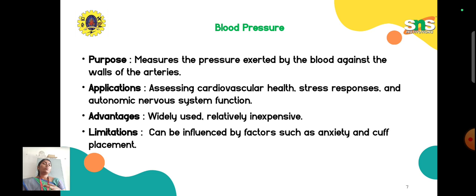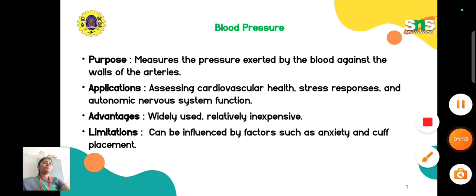Anxiety is also one of the reasons. Without any knowledge, there may be some reason for the BP to shoot up, or if the person is taking some kind of medicine with the side effect of increased BP. So these kinds of side effects and practical challenges are there when we are looking into blood pressure.